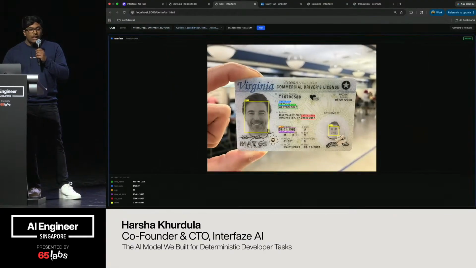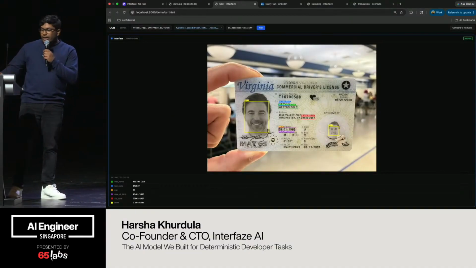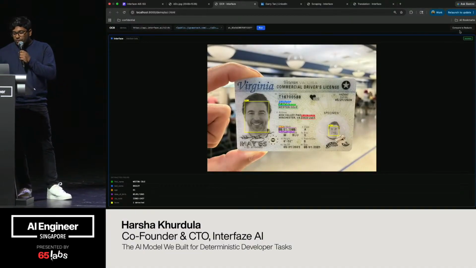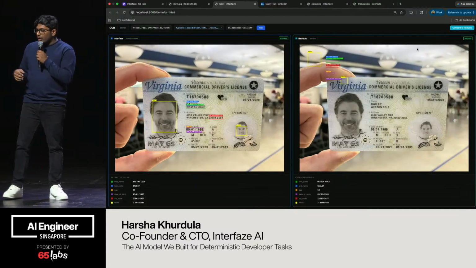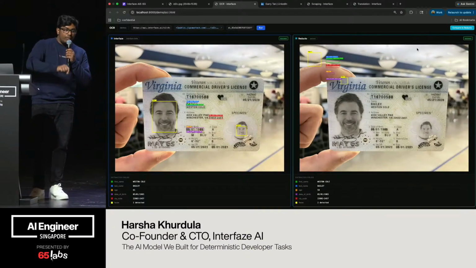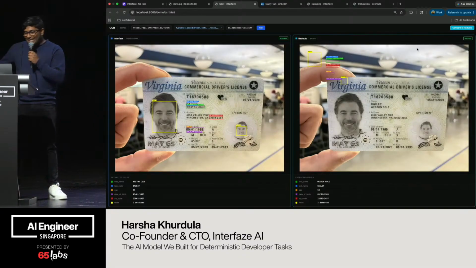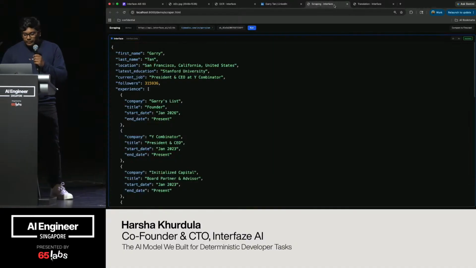That's right. Now let me show you one of the specific model providers or OCR providers that also does OCR. That is Reducto. A lot of you might have heard about it. Reducto did extract the text correctly, but it failed to do the other parts of it: detect where the text is and calculate the age. Now this happens because of a stronger encoder. Let's go to the next one.